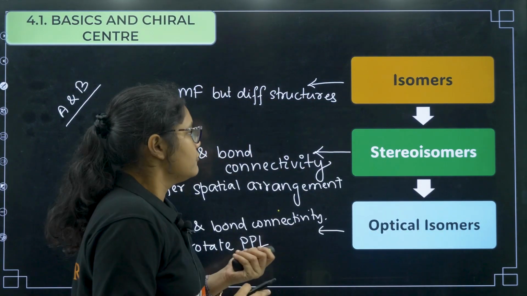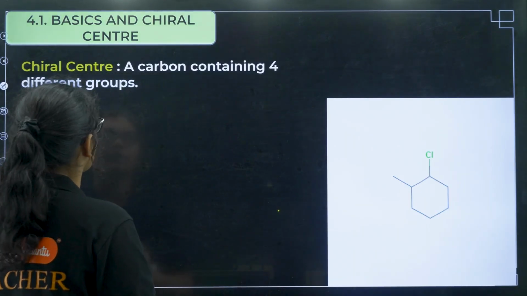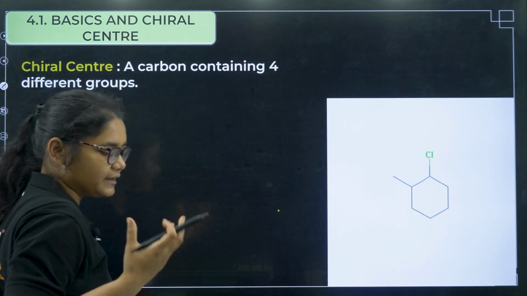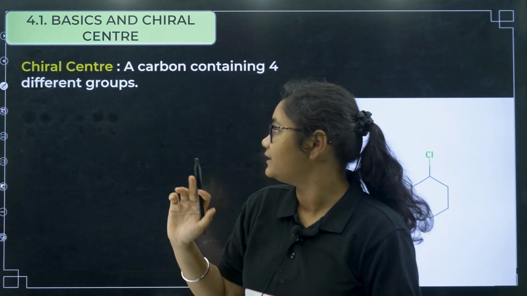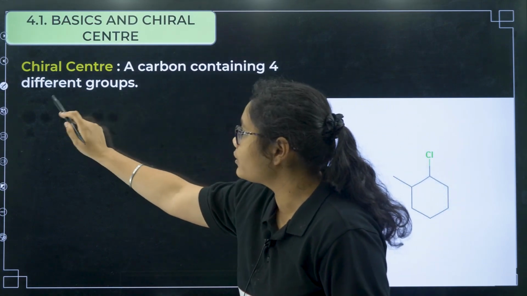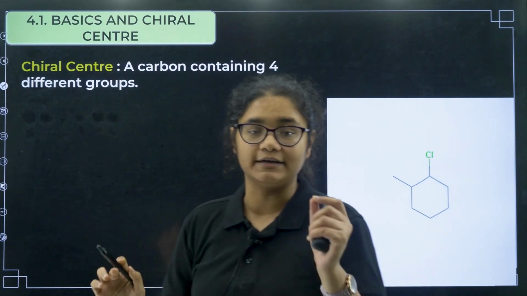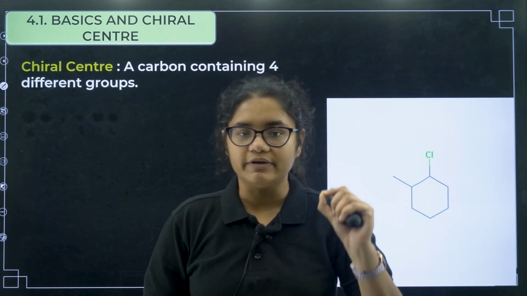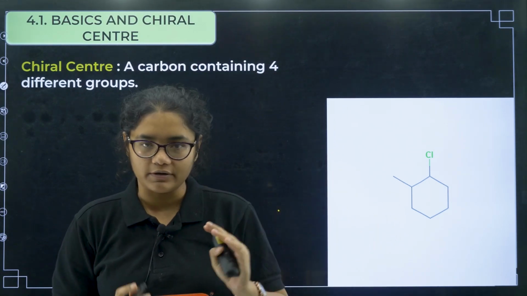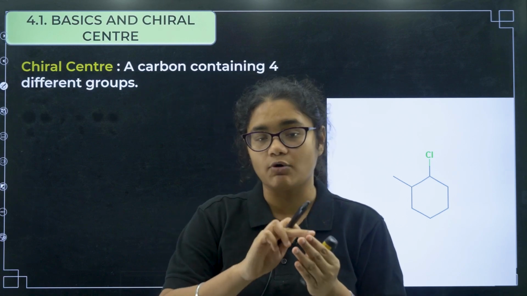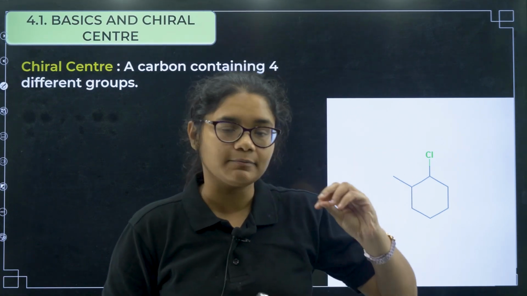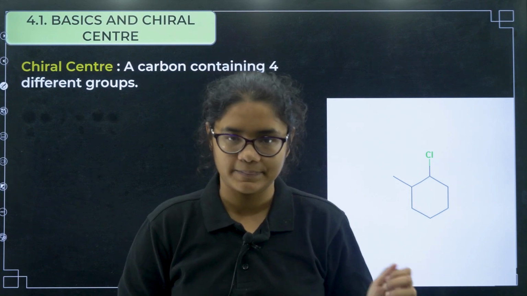Now coming to something called a chiral center. What is a chiral center? A chiral center is a carbon containing 4 different groups. We know that carbon forms 4 bonds, right? So carbon can form 4 bonds, and if all these 4 groups are different, then we can say that that particular compound is chiral. Clear?